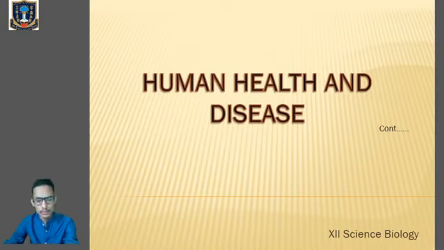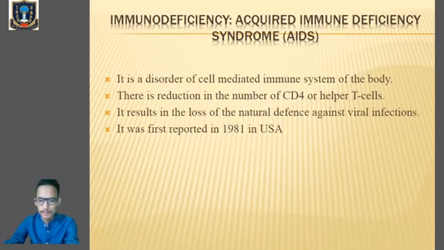So in today's class, we will discuss immunodeficiency. And under this topic, we'll learn about acquired immune deficiency syndrome, or we used to call it AIDS. Yeah, HIV/AIDS simply. So, what do you mean by immunodeficiency?